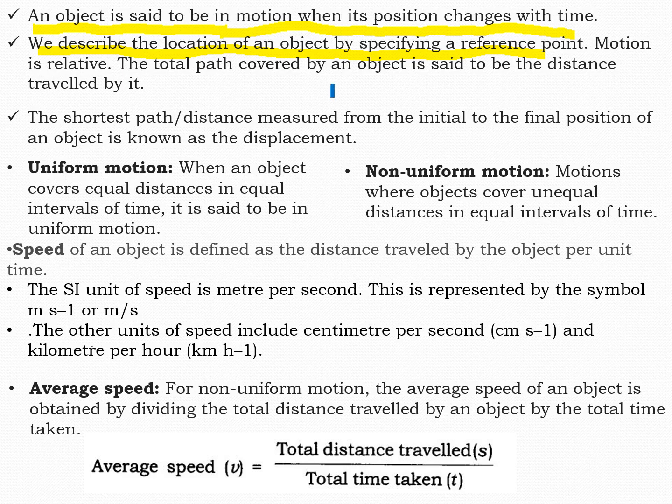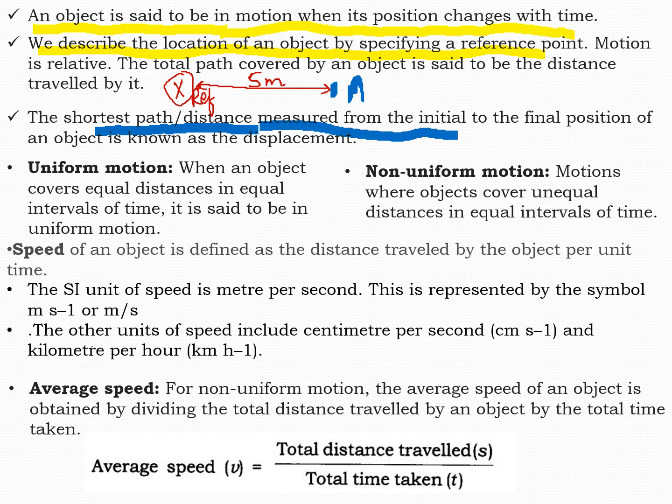Suppose my position is here, A. In order to tell its location, you need one reference point. Let us say this is the reference point. Then you will tell me the distance between X and A. If no reference point is there, let it be 5 meter, then it is not possible. So your X is the reference point here. The shortest path or the distance measured from initial to the final position was known as the displacement. Remember, we talked about distance and displacement in the last class also.